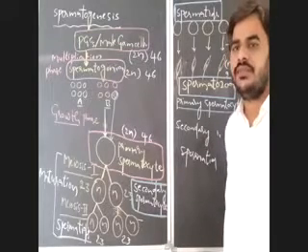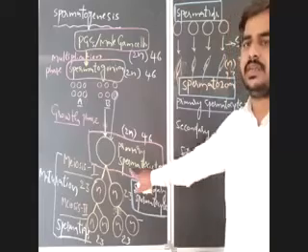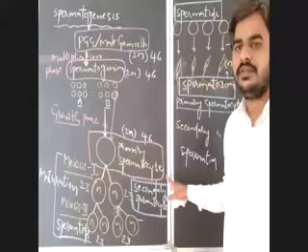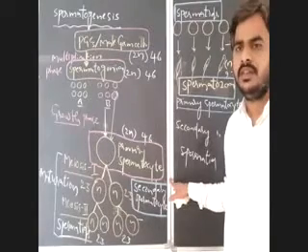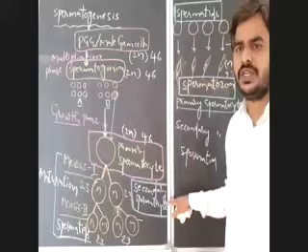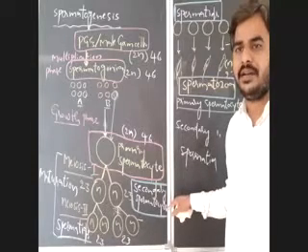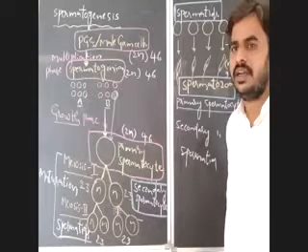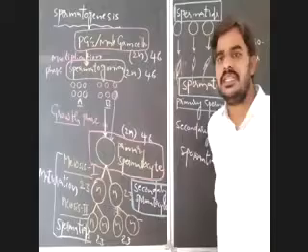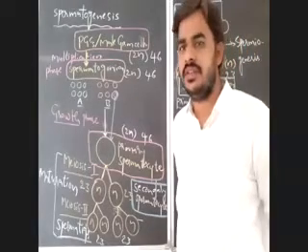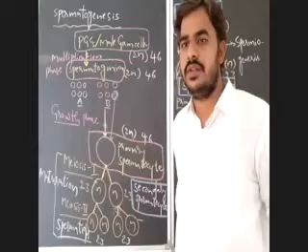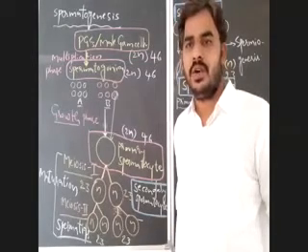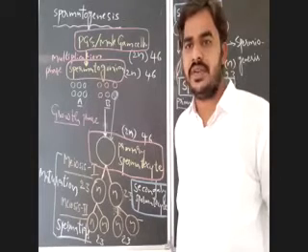The result of first maturation division, that is meiosis 1, is formation of secondary spermatocyte. The result of meiosis 2 or second maturation division is formation of spermatid. They may ask, what is the result of multiplication divisions in the spermatogenesis? Which divisions are known as multiplication divisions? That are mitotic divisions. So, what is the result of mitotic divisions or multiplication divisions here?